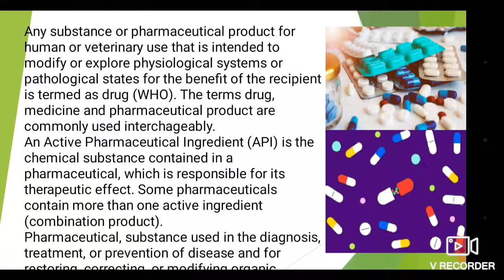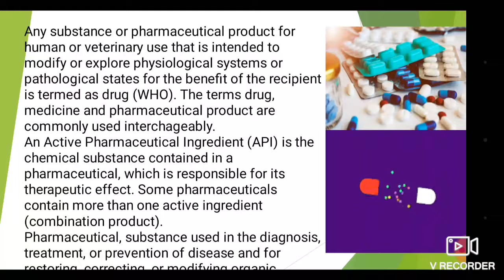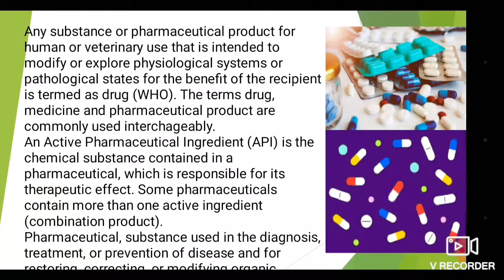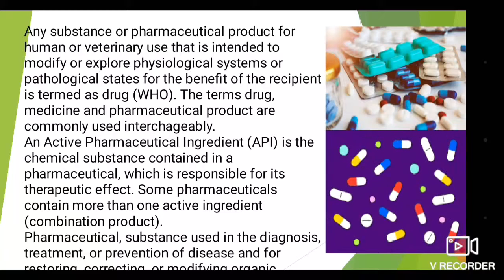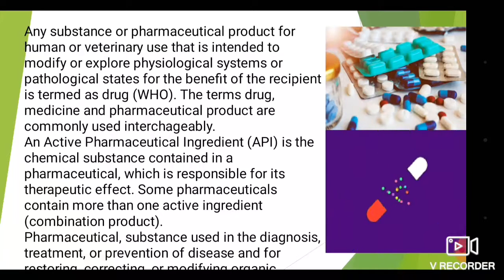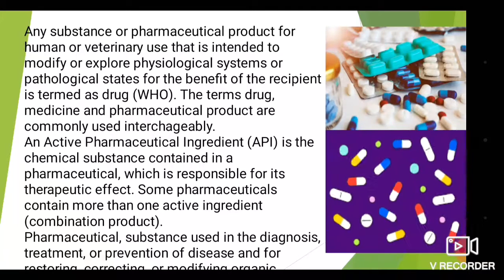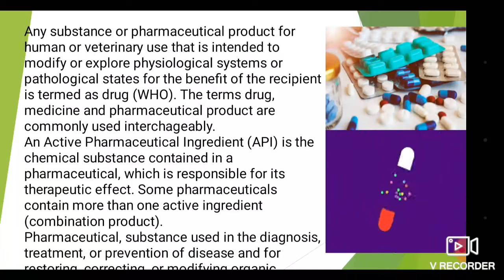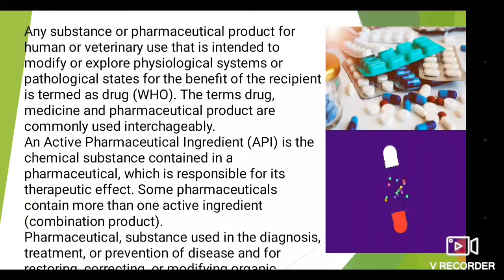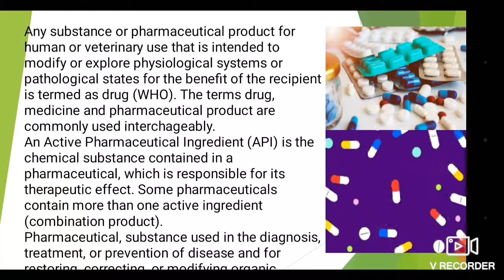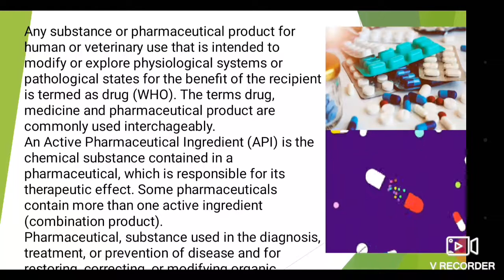According to WHO, what is the definition of a drug? Any substance or pharmaceutical product for human or veterinary use that is intended to modify or explore the physiological system or pathological state for the benefit of the recipient is termed a drug.